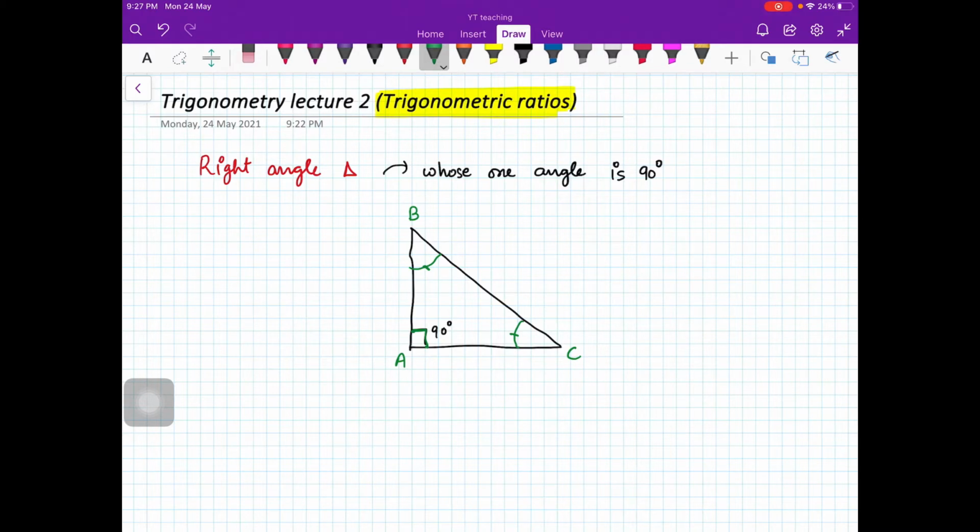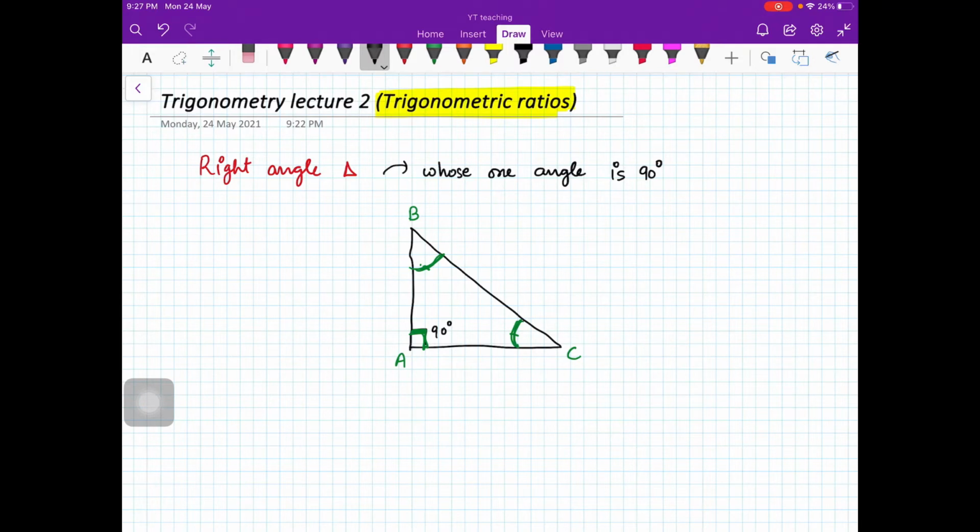So you have this triangle ABC. I have a right angle triangle. This is the first point I'm starting with. Because A is 90 degrees, both angle B and C are less than 90 degrees, because the sum of the three angles is 180 degrees. So this plus this has to be 90 degrees. Therefore angle B as well as angle C are acute angles. What are acute angles? Those which are less than 90 degrees.